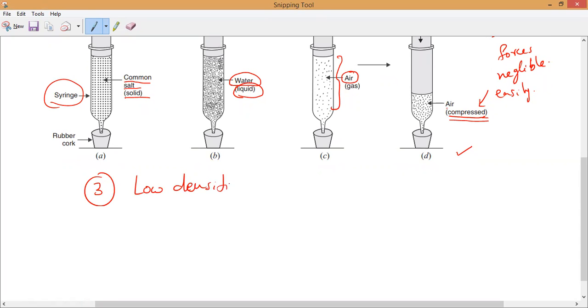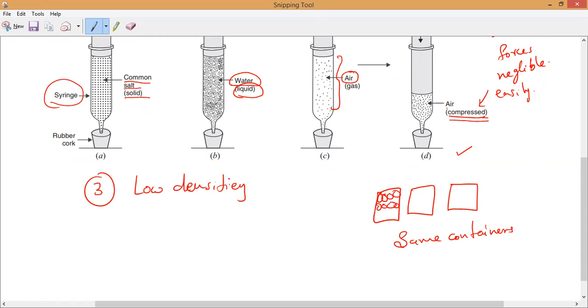Now, for example, I have taken three containers: this is container 1, this is container 2, and this is container 3. Same containers. This is the solid, filled fully. Same containers mean the volume is the same, or not, Hari? Yes, sir. But tell me, which has more density? This is solid, this is liquid, and this is gas.